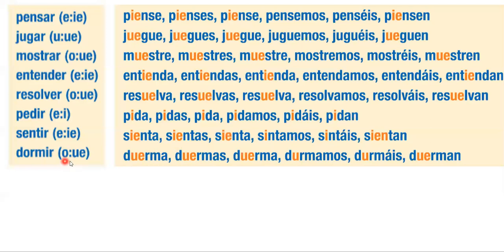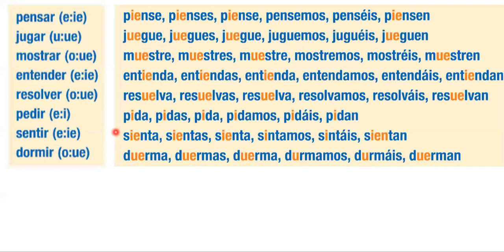Same thing is true with O to UE, like duerma. We've got O to UE in duermas, O to UE in duerma, and O to UE in duerman in the boot. But if we go to nosotros, we'll still have a stem change, but just O to U: dormamos and dormáis in the vosotros, O to U. Now, just another rule you have to remember. I know it's not that easy, but it's still going to be important.